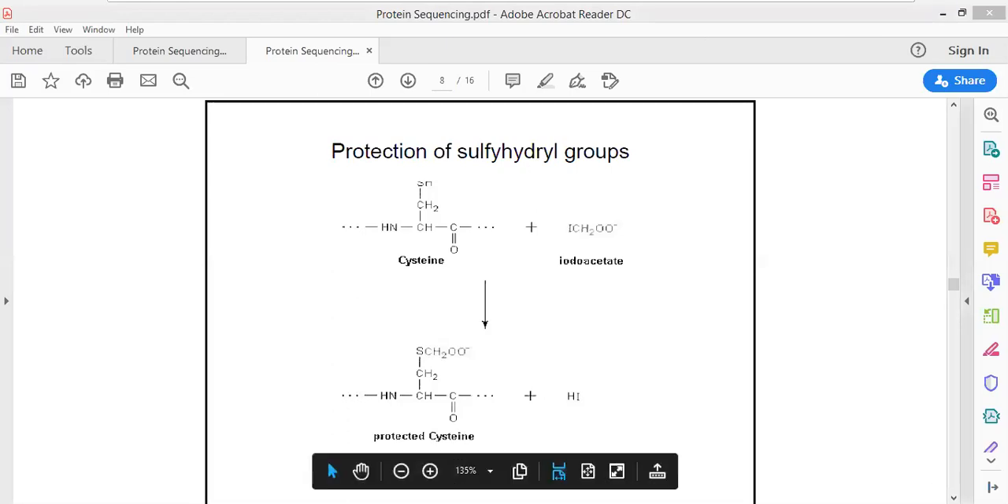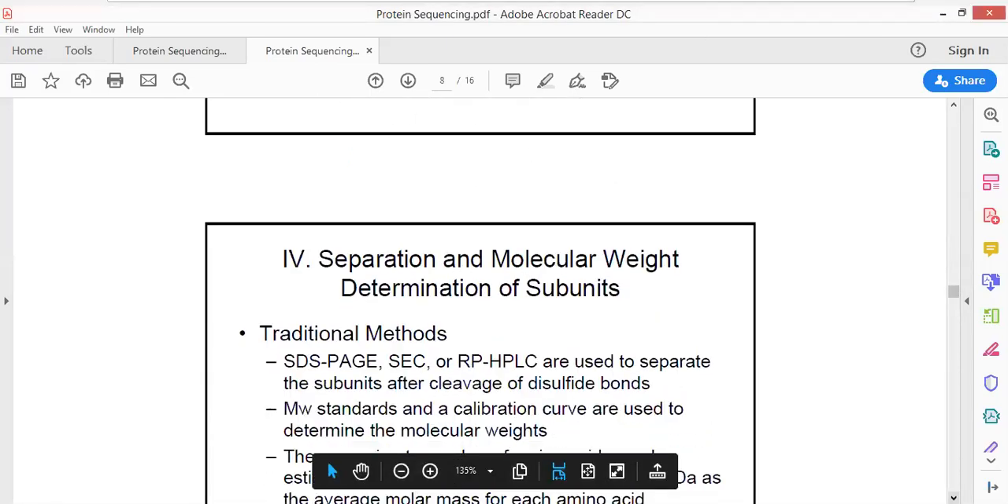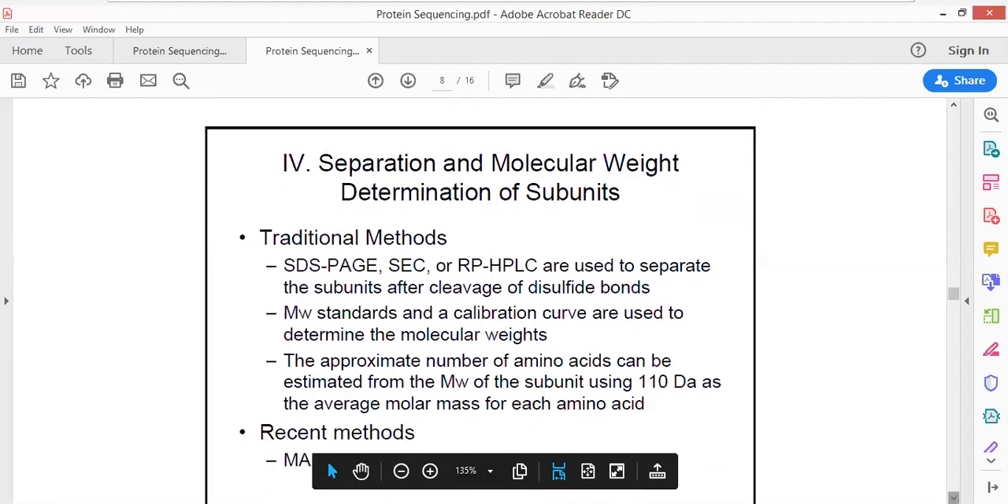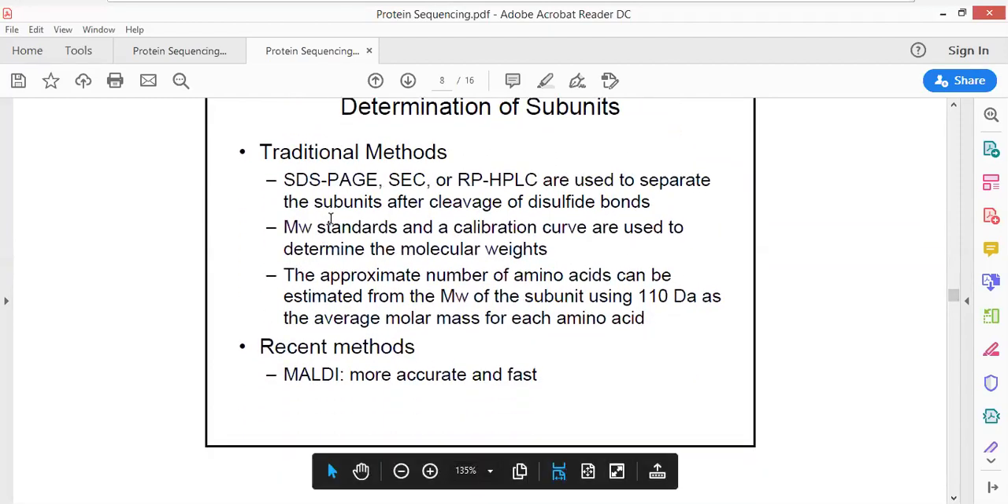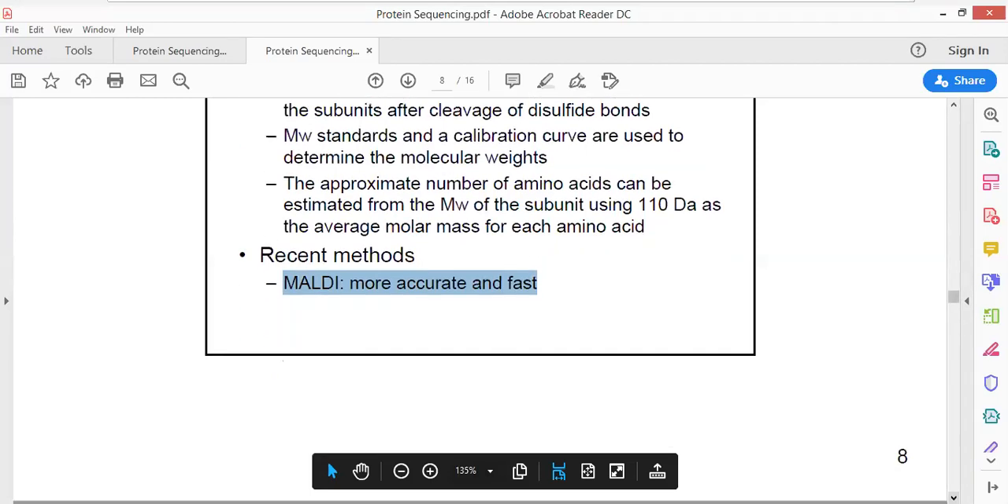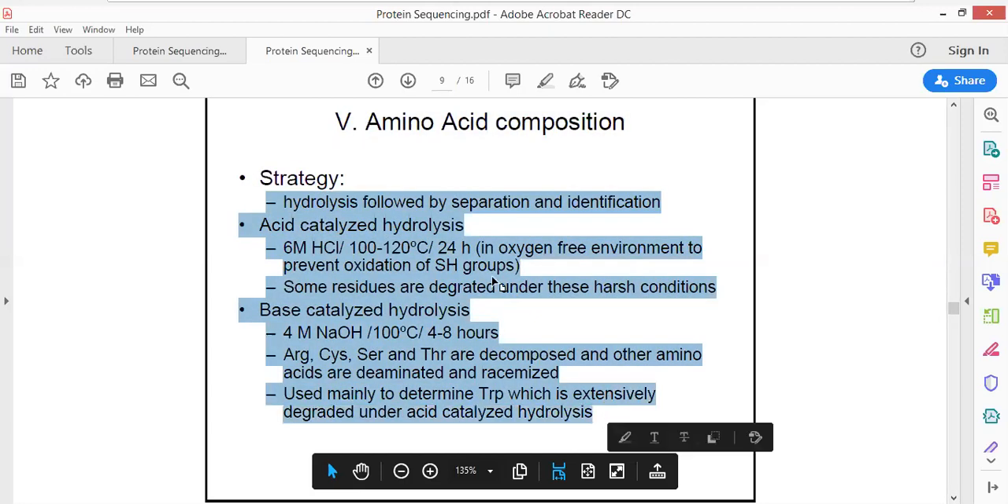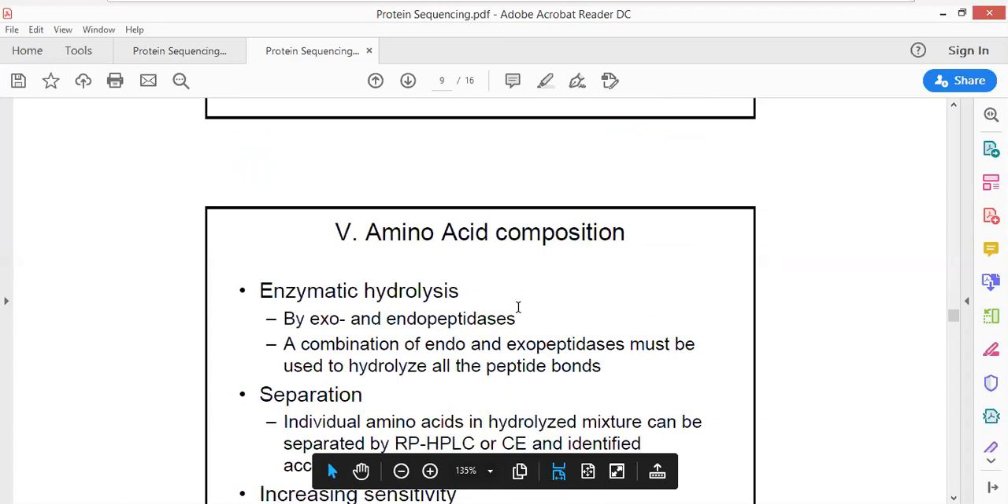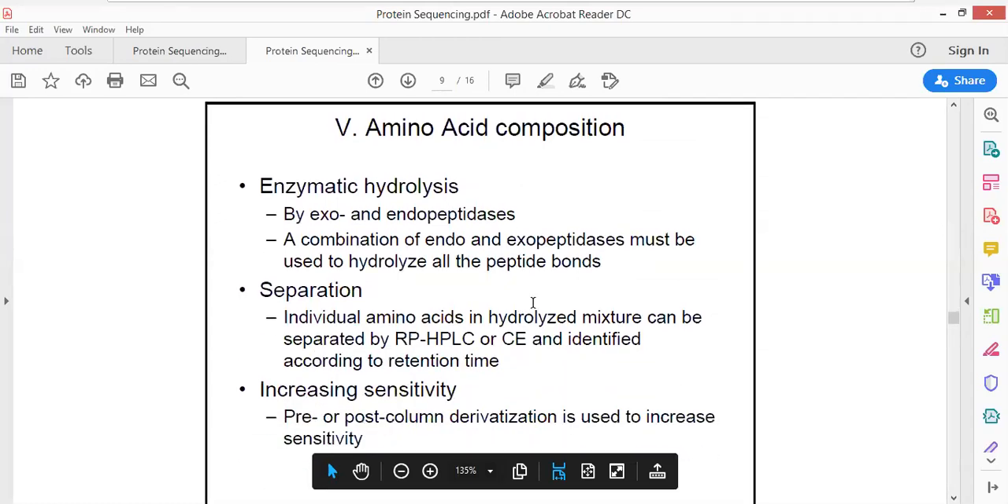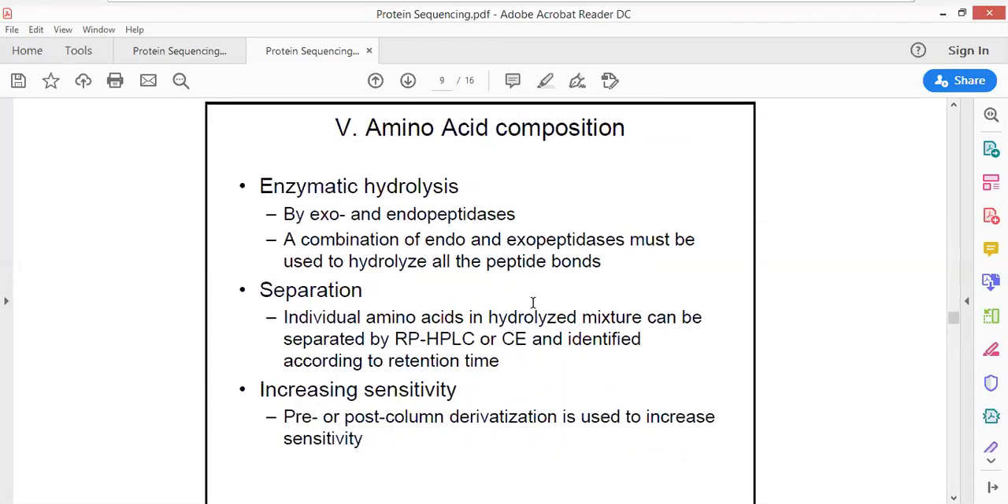Next, after that, separation and molecular weight determination of subunits. The molecular weight could be determined for different subunits by SDS-PAGE, or by mass spectroscopy, and once you have identified the molecular weight of the protein, the amino acid composition could be identified. All the amino acid composition strategies which have been used can be effectively compared in order to identify the sequence of amino acids.